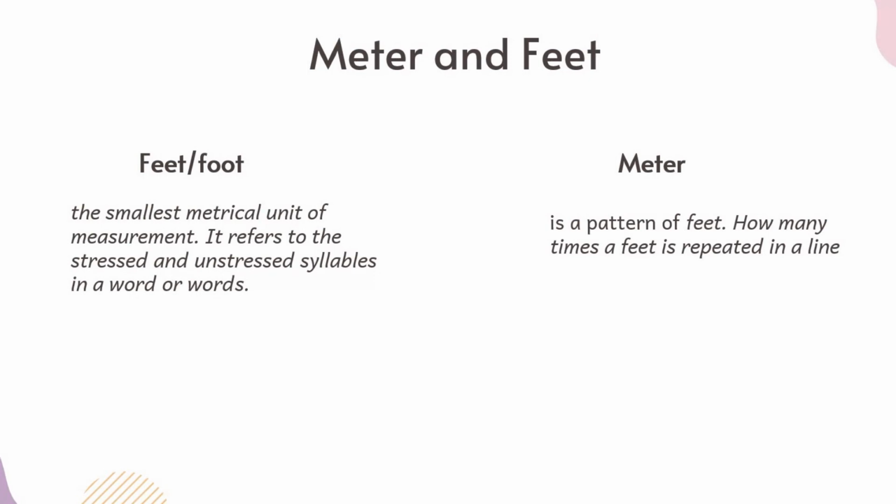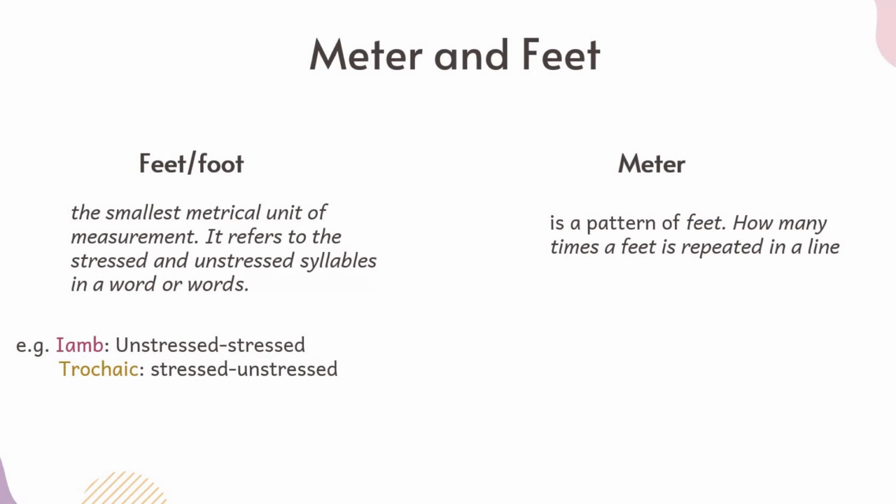For example, I might find that a certain foot is repeated 2 times or 3 times, and actually we have only 2 or 3 times repetition of the feet in one meter or in one line. And we have types actually of each one of them. For the feet, we have this pattern of unstressed, stressed, which we call iamb. We have another which is trochaic, stressed, unstressed.